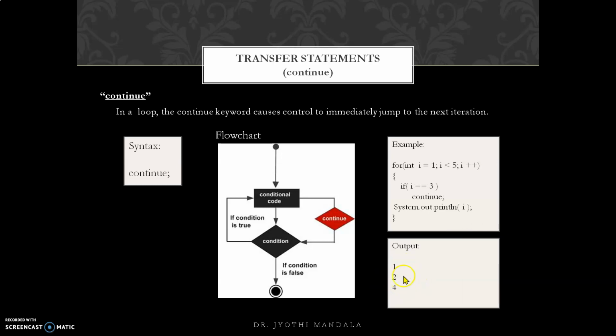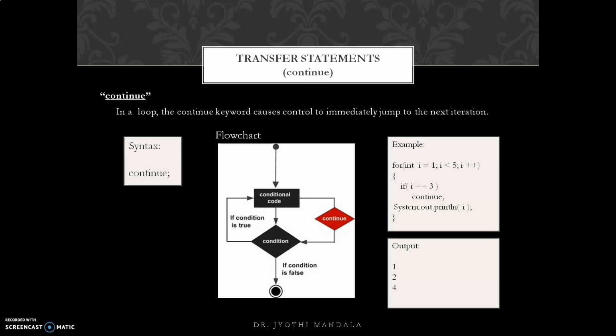3 will be skipped. Why? Because whenever it is 3, it is telling continue. Continue means skip the remaining statements in the for loop and continue with the next iteration. That is what is told here. In a loop, when the continue keyword is used, it causes the control to immediately jump to the next iteration. It will skip the remaining statements in that loop, whereas break will end that loop right there. It will not continue. Got it?